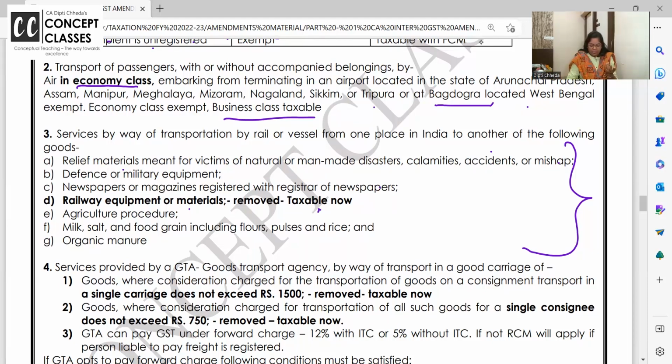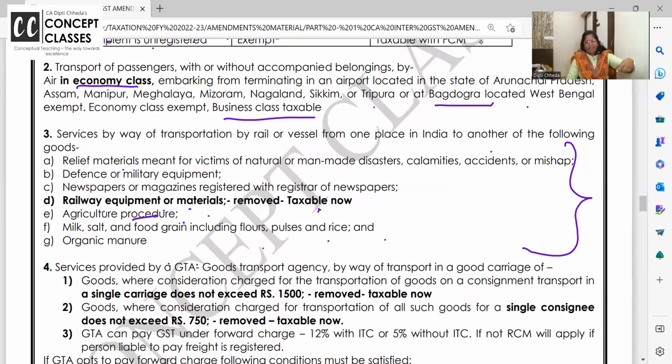Agricultural products. This must be, perhaps there is some printing mistake here. Agricultural products, no GST. Milk, salt, food grain, pulses and all, no GST. Organic manure exempt. So all these are the goods on which transport through railway and vessel, GST is not levied. Until now, railway equipment, coaches and locomotives and all that was also exempt, but now it is taxable.